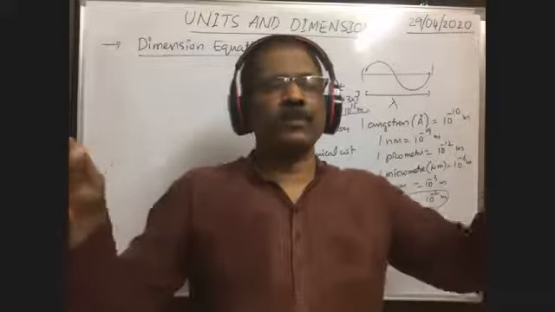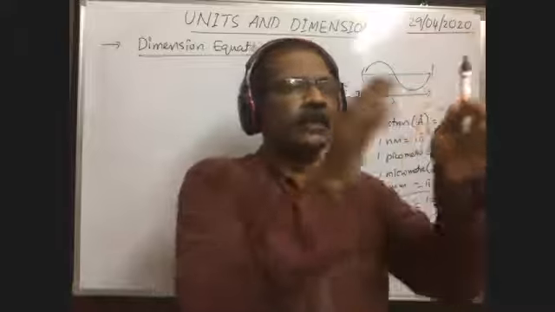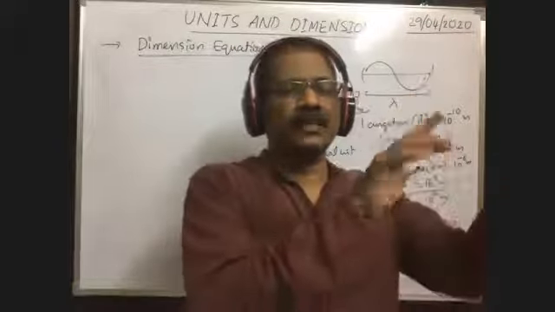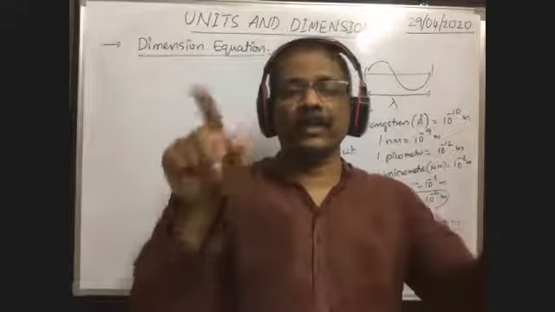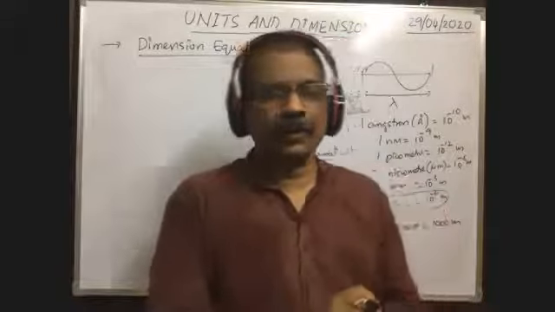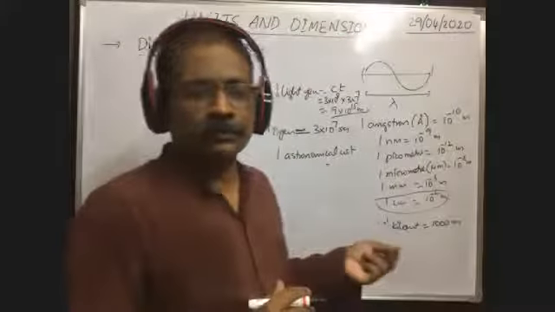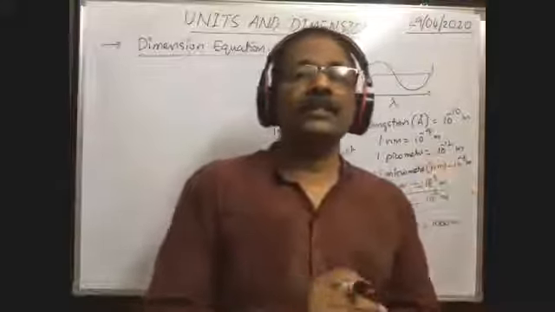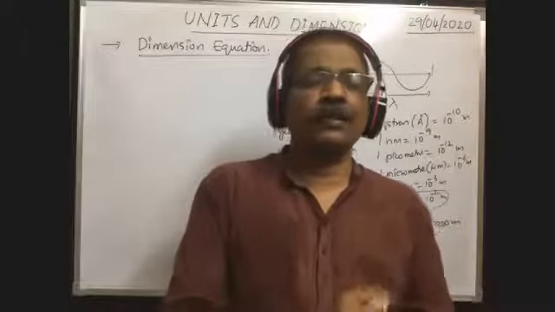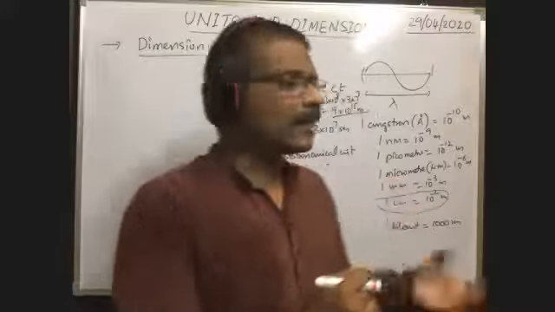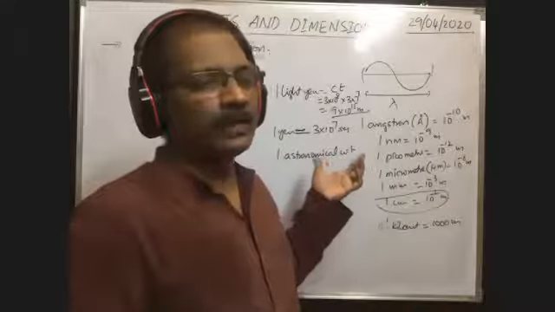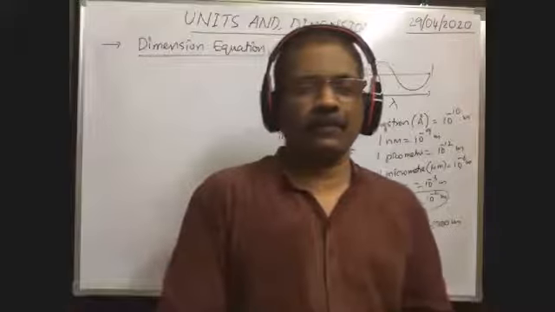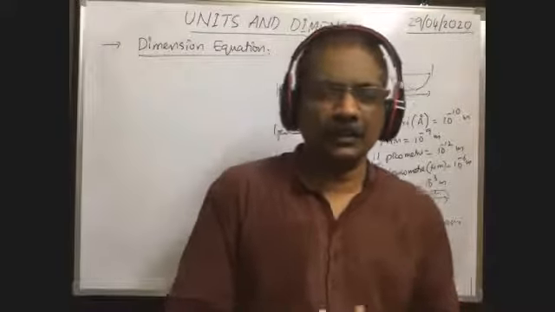The distance between the apogee and sun, that is r1. The distance between the sun and perigee, that is r2. (r1 plus r2) by 2, that is the mean distance. So one astronomical unit means the mean distance of the earth from the sun. This is also one more unit to measure the interplanetary distance. These all are the practical units to measure the distance. I think we could understand units.